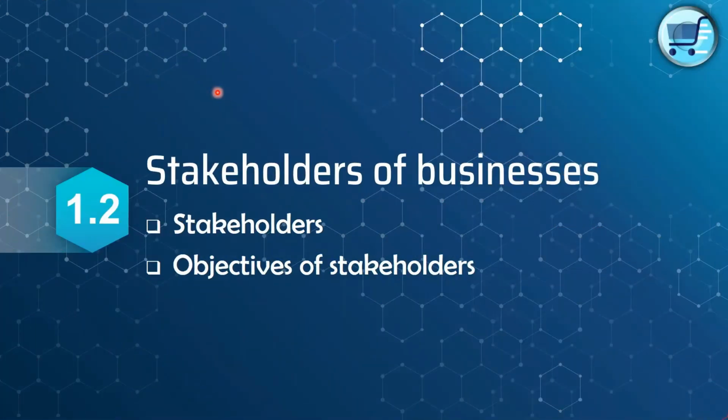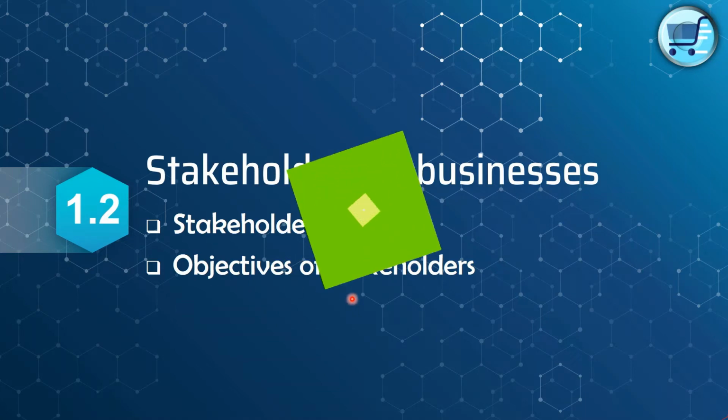So I'm going to discuss the stakeholders of businesses. Who will they be? That means, who are the stakeholders, right? Under that, there are two subtopics: stakeholders and objectives of stakeholders.